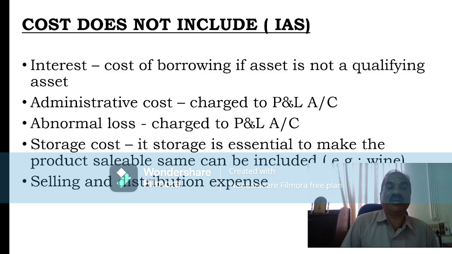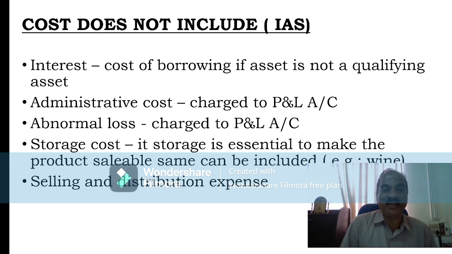So, what are the costs? What are not the costs also you must learn. Cost does not include, that must be noted. Cost does not include, the acronym is IAS. First is interest. For all A as well as S, two items are there. I means cost of borrowing, interest cost. The main cost of borrowing is interest cost.